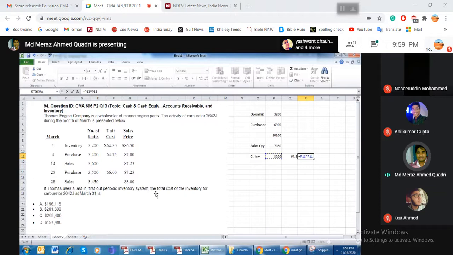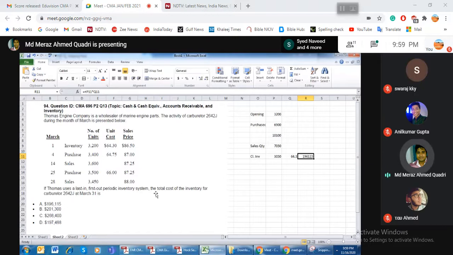Maybe my answer will be different otherwise, but I don't need to do transactions one by one. I can do it on a total basis because it's periodic. The main difference between periodic and perpetual is that in perpetual you have to adjust each and every line, but when it comes to periodic, you have to follow the total approach.